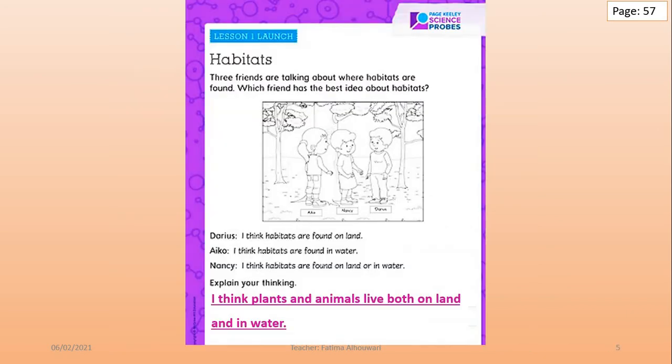Interesting. Now let's go back to the first page in this lesson, page number 57. What was your answer? Did you change your mind? The correct answer is Nancy. Nancy has the best idea about habitats because plants and animals live both on land and in water.